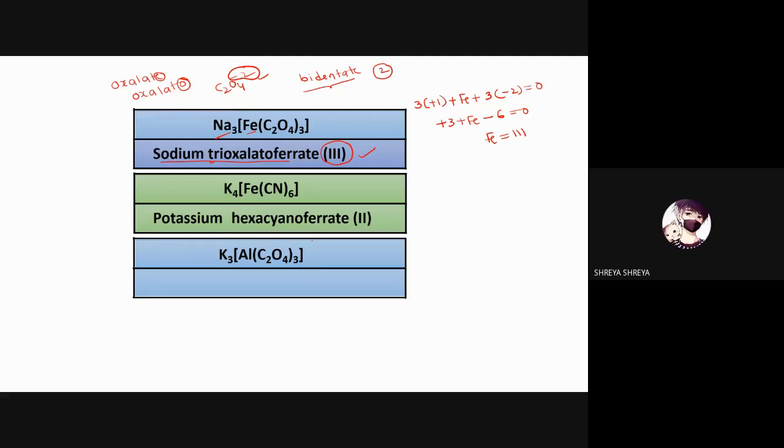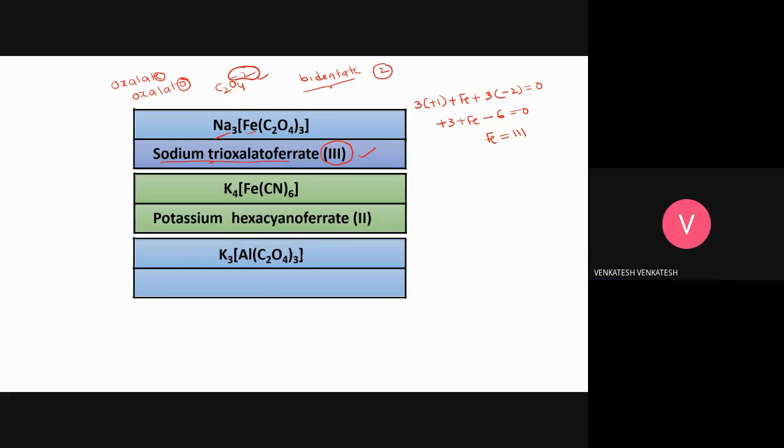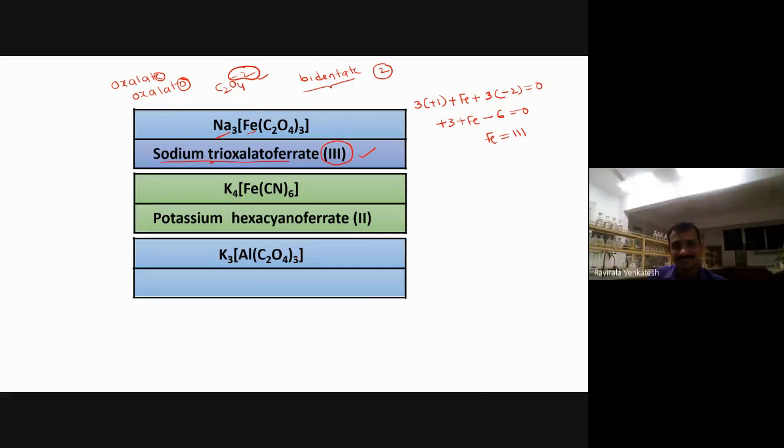So potassium trioxalate aluminate. I asked you, Venkatesh. Are you Venkatesh? Sir, not getting. You try it.